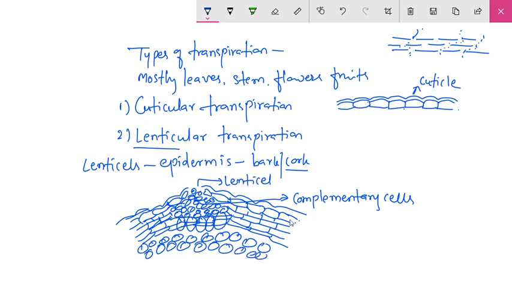So this epidermis is replaced by this periderm, which is also known as the bark.